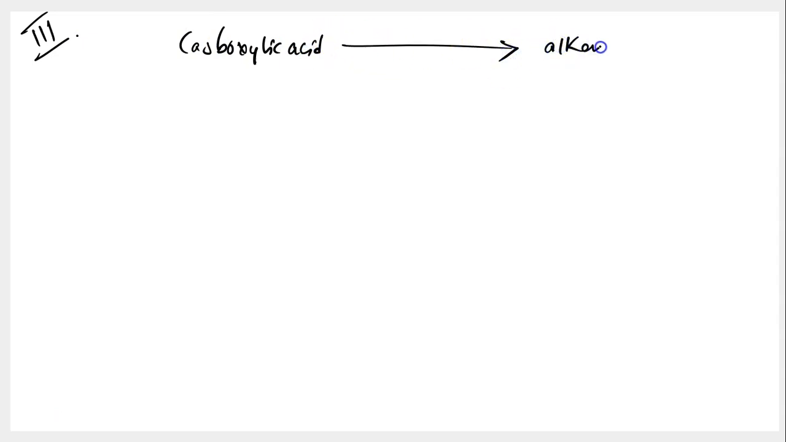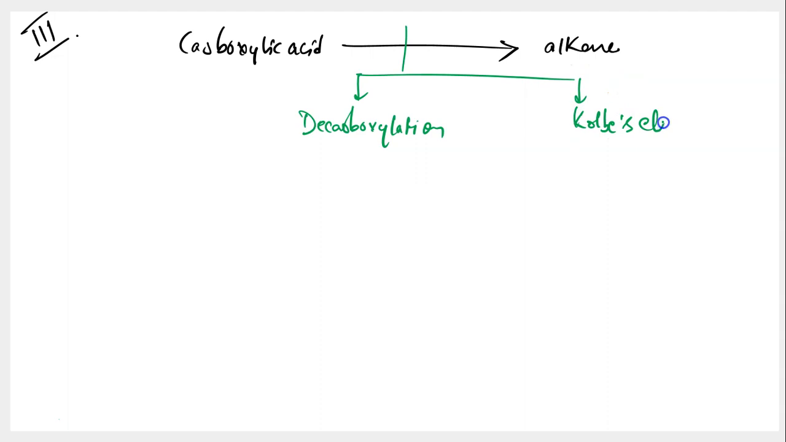Here, getting started with preparation number 3, in which I'm taking carboxylic acid, and this carboxylic acid is being converted into alkane. And now this alkane and carboxylic acid, they'll not have the same number of carbon atoms. But how can you bring out this conversion? You can do it in two ways. The first one is decarboxylation, and the second one is Kolbe's electrolysis.